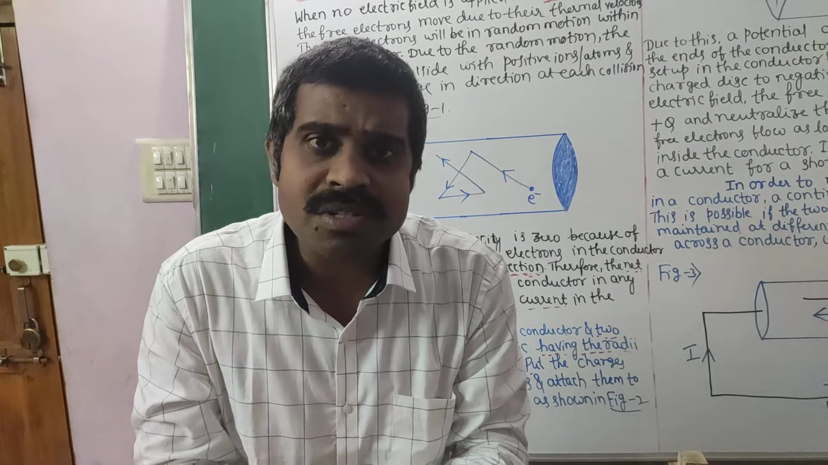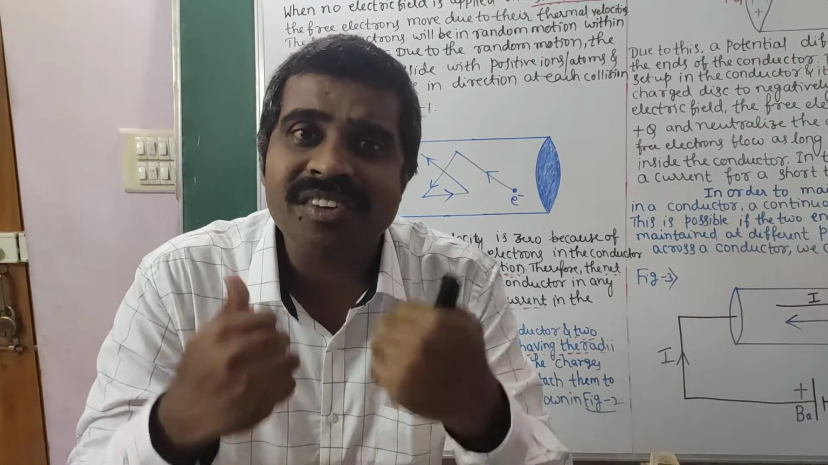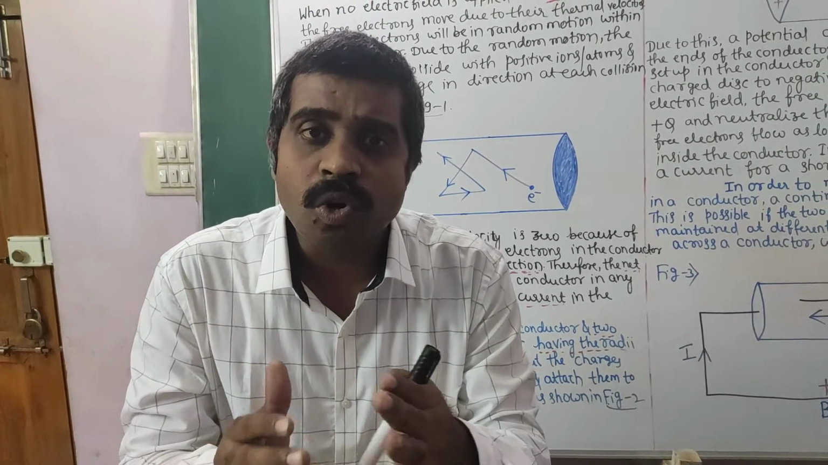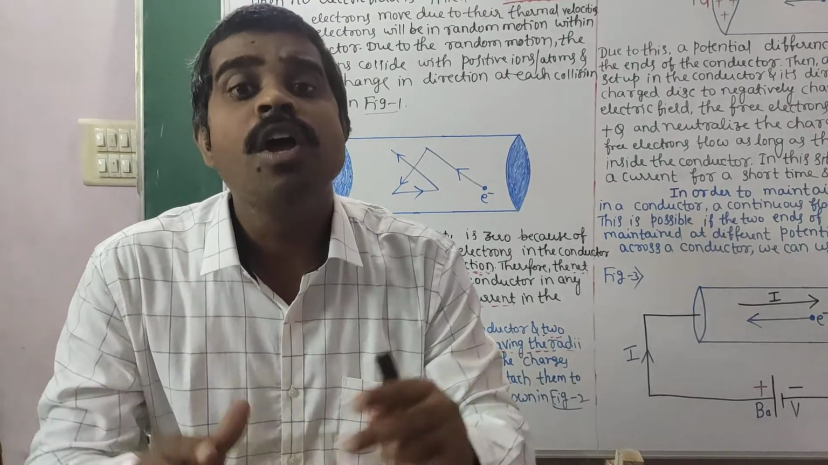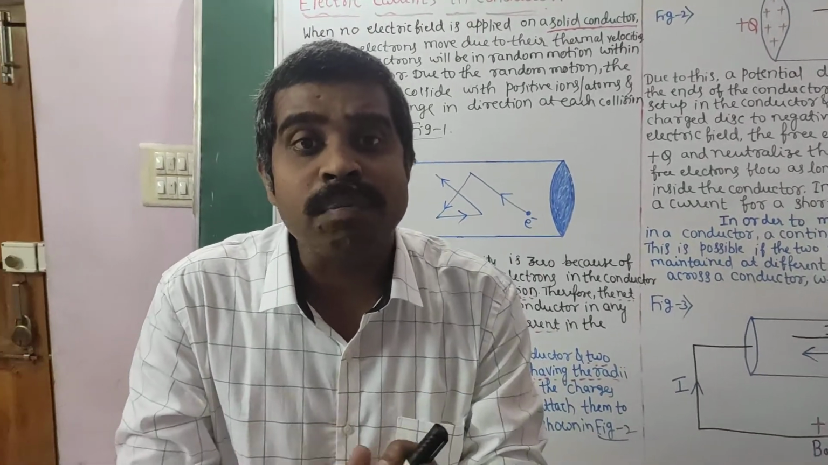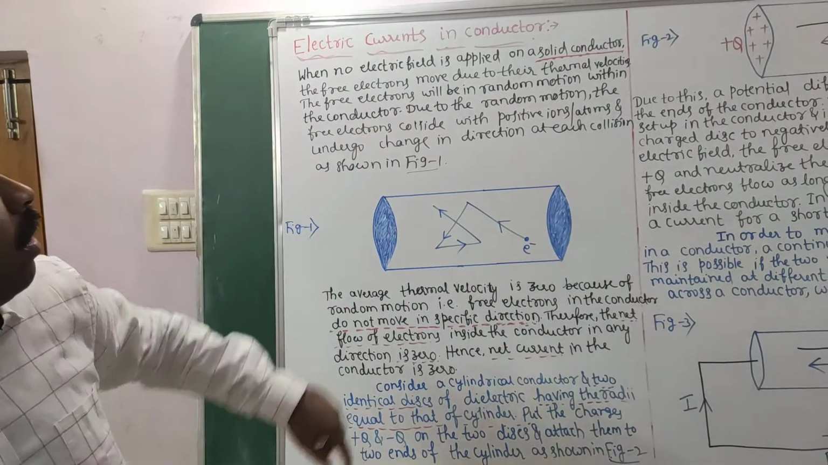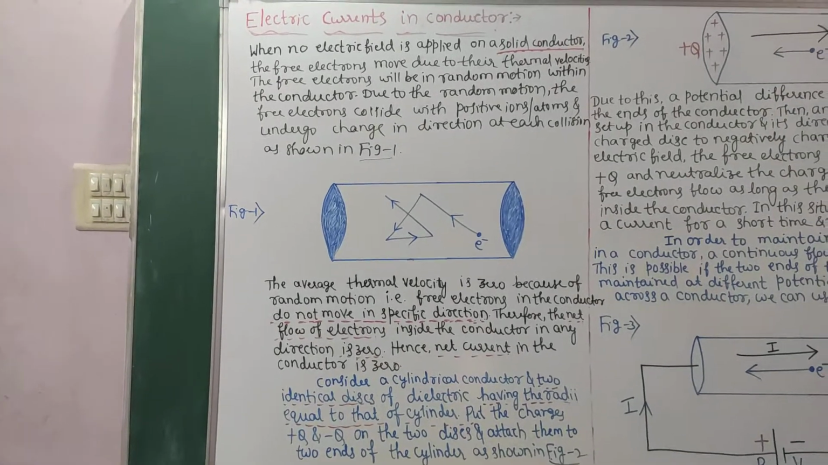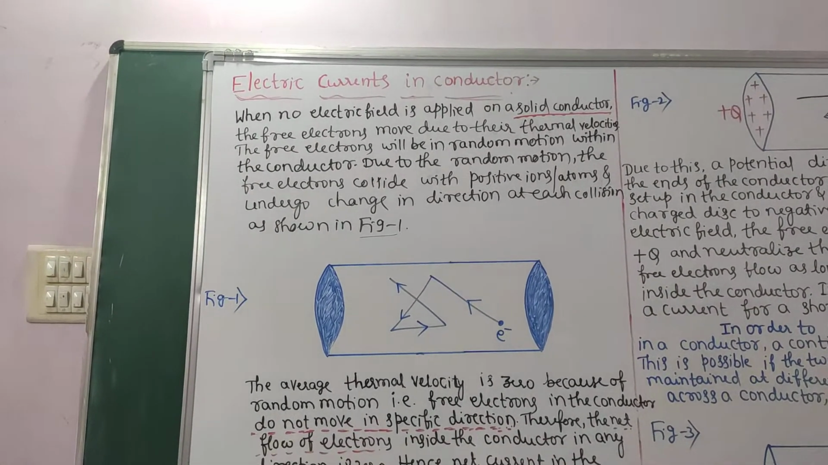When net flow of electrons is 0, current is also 0 because I is equal to Q by T. जब इलेक्ट्रॉन चलने के लिए तैयार ही नहीं है, when net flow of electrons is 0 means no electron is ready to move, and hence current flowing through the conductor is 0 when no electric field is applied for a solid conductor. That's what we are going to see. When no electric field is applied on a solid conductor, the free electrons move due to their thermal velocities. The free electrons will be in random motion.